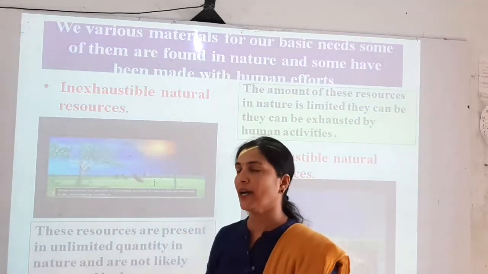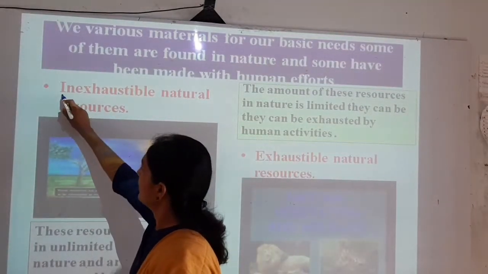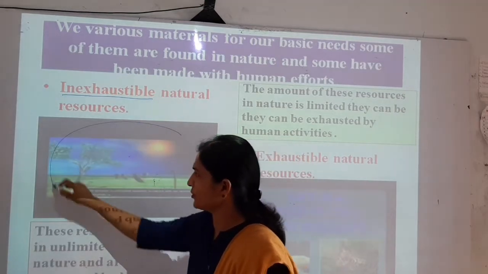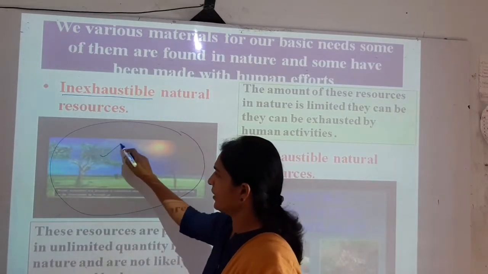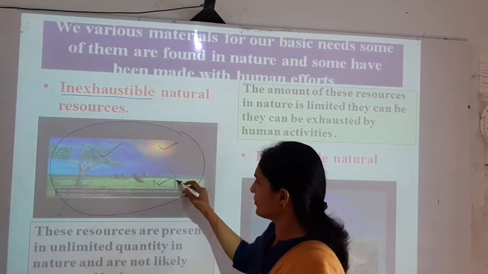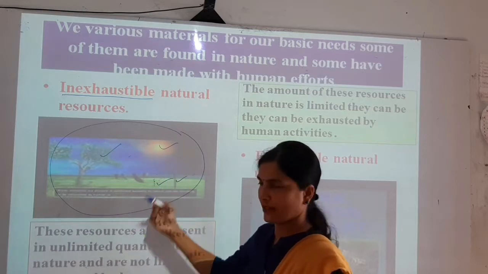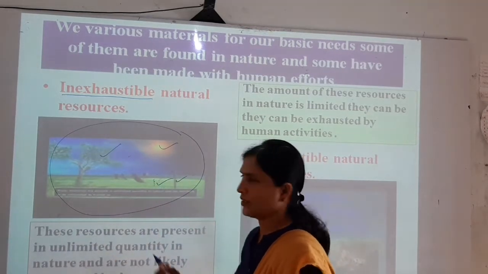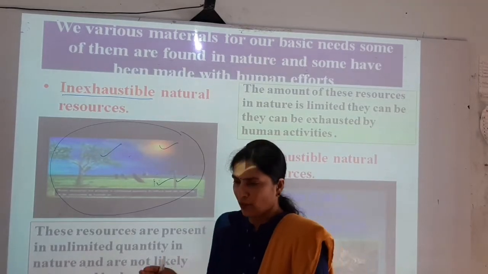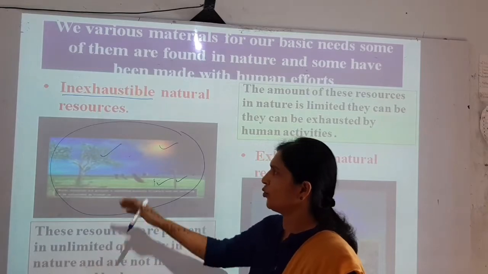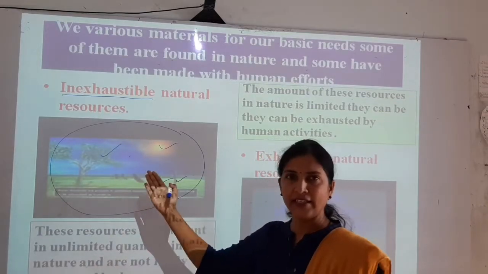So what is meant by inexhaustible natural resources? Here you can see in the picture, here is a plant, this one is the sun, soil and stone, many things are there. So these resources are present in unlimited quantity. There is no limited quantity, it is unlimited quantity. So what resources? The plant, sunlight, air.